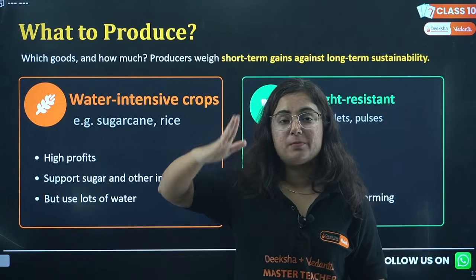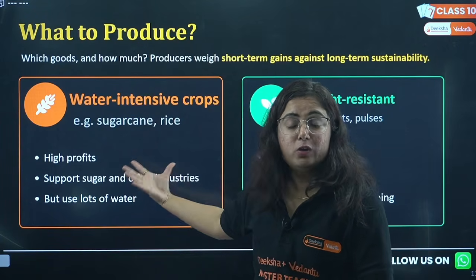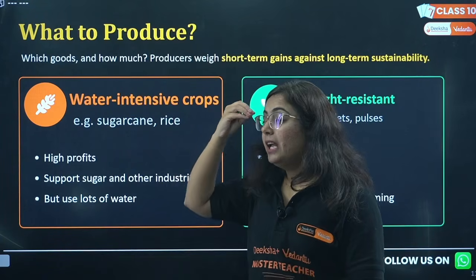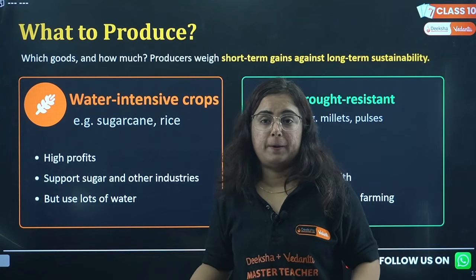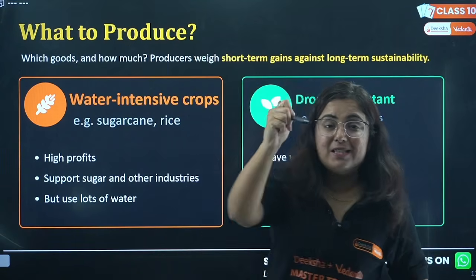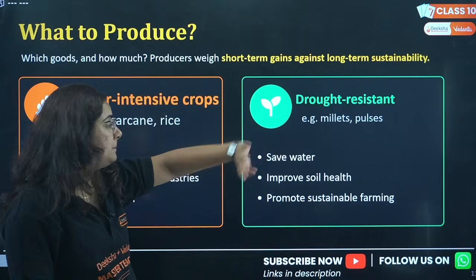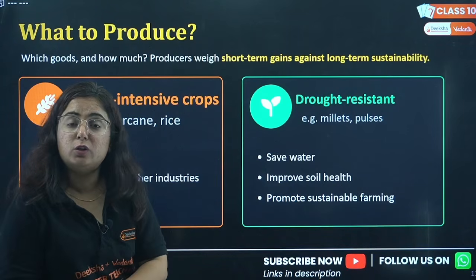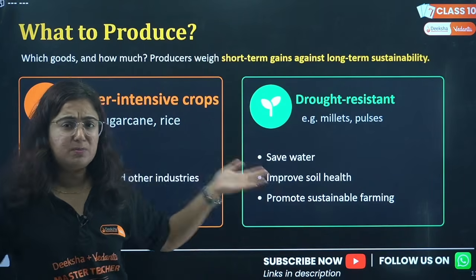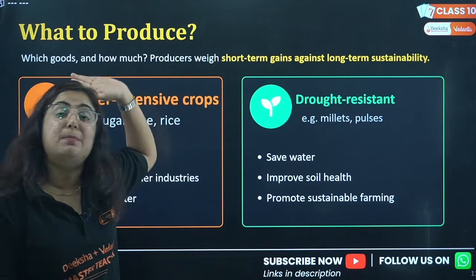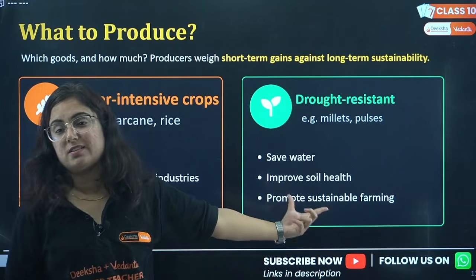Are you a farmer living in a drought prone area, will you find any way to use these water intensive crops, irrespective that this crop will give you profit? But is it possible? No. What to produce depends upon the resources available to you. If there is a drought prone area, okay, now you will grow what? Drought resistant crops, millets, pulses. They don't give you as much profit as is given by sugarcane and rice, but you will choose it because it saves water, it improves soil health and promotes sustainable farming.